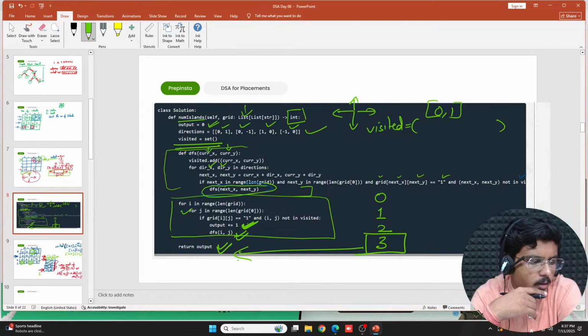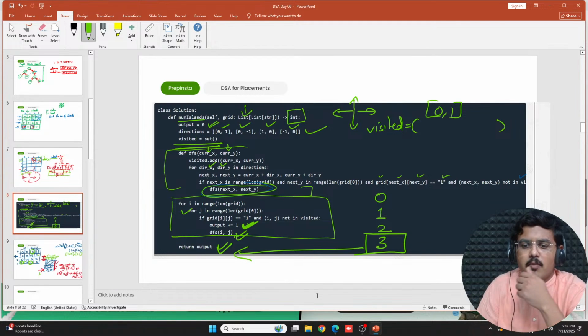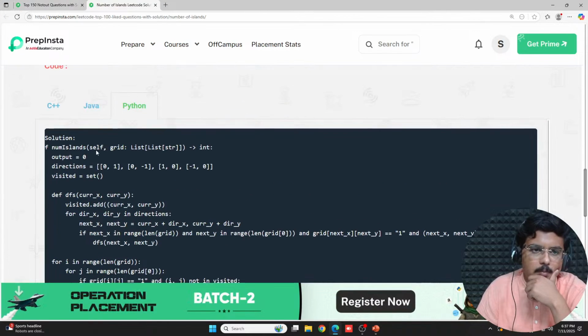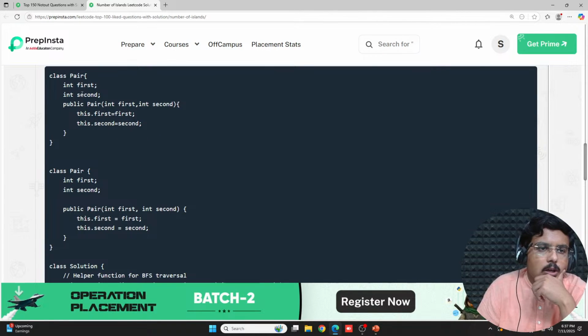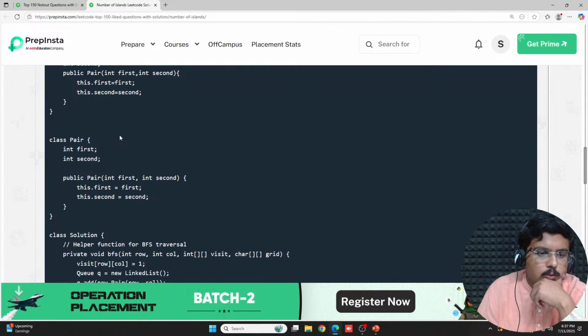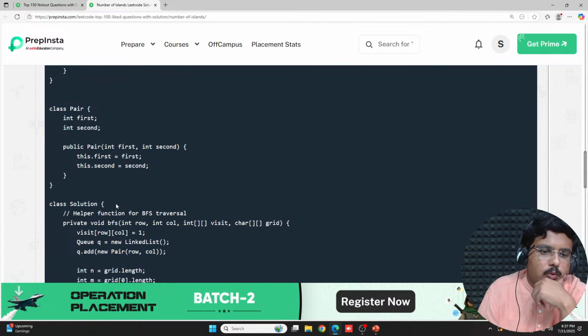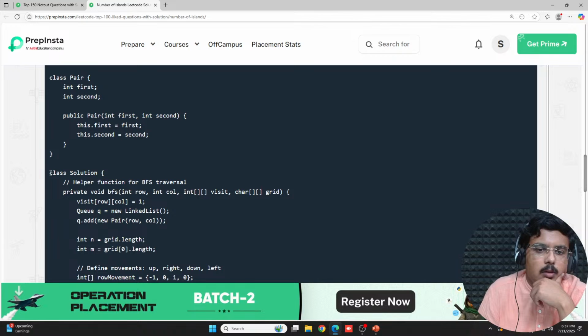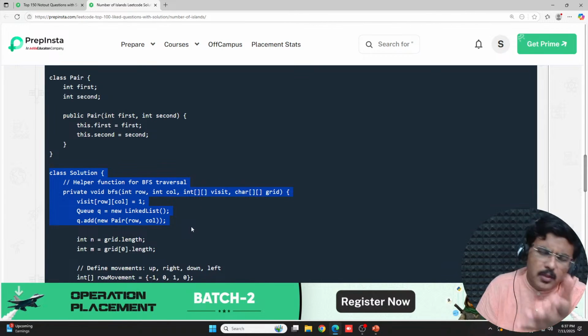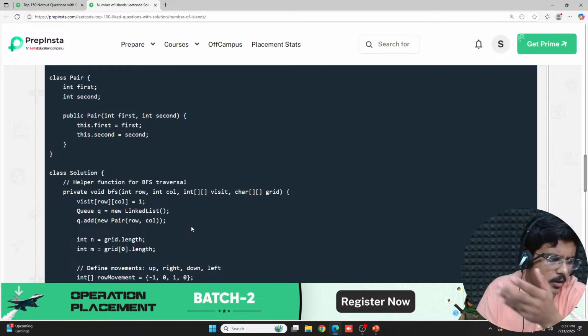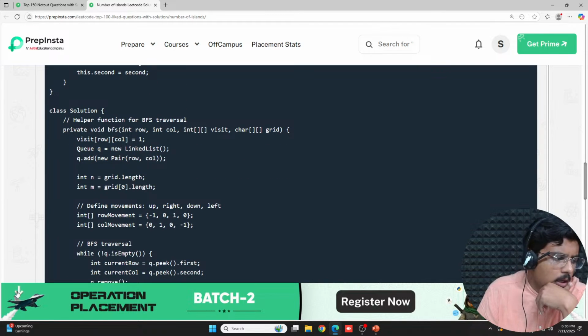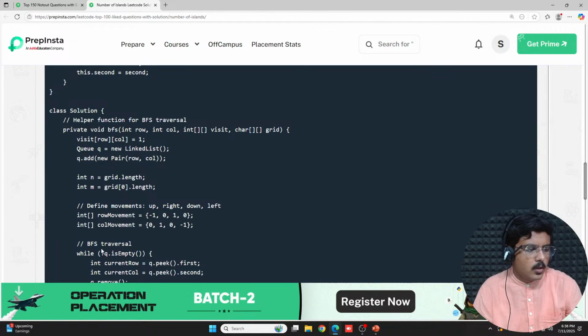Same thing if I explain in Java and C++, same thing is happening actually. In Java also, if you see, you actually pair it up first and second. Again, you pair it up, you use DFS in this particular function. Here BFS has been used. Breadth first search can also be used. Level order traversal can be done. Very easy thing, not rocket science to be worked out here.